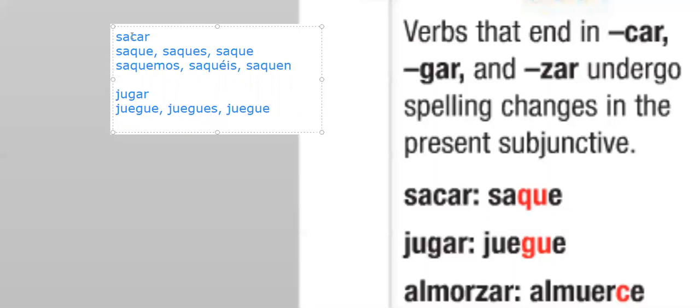However, when we get to nosotros, just to review from our previous rule, you do not stem change in nosotros for AR verbs. Nor do you do it for ER verbs. You only do it for IR verbs. And this is not one of those. So we are not going to stem change, but we are going to spell change. So we add that U. There's our ending. And again, here, we shouldn't have a stem change because we're in nosotros, so we are going to have a spell change.